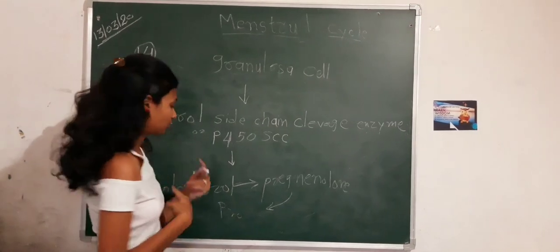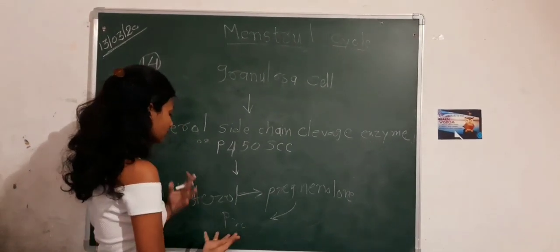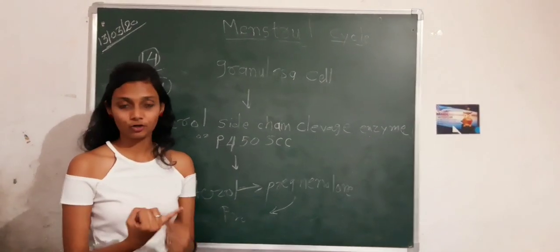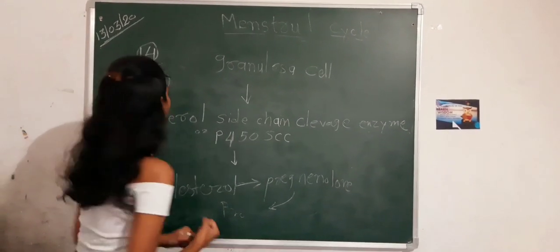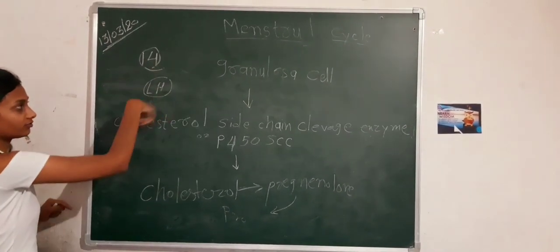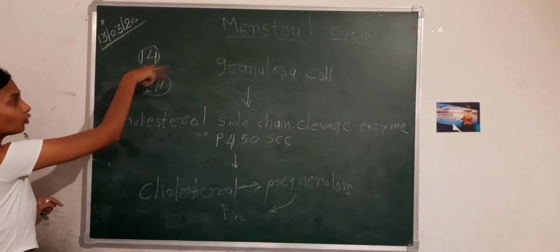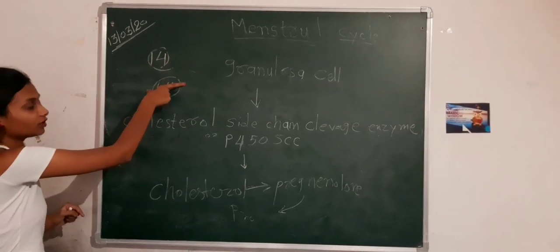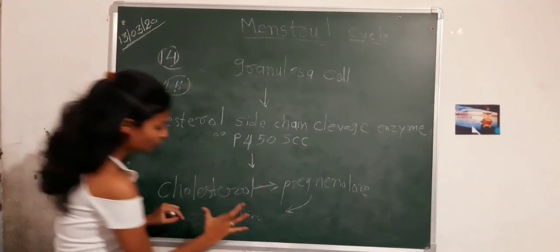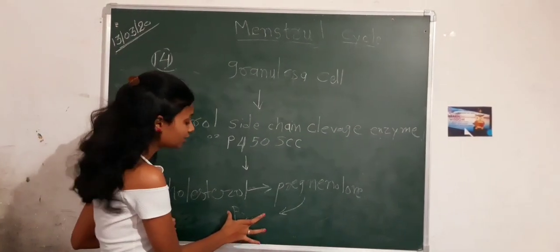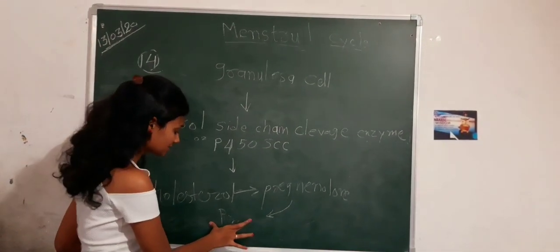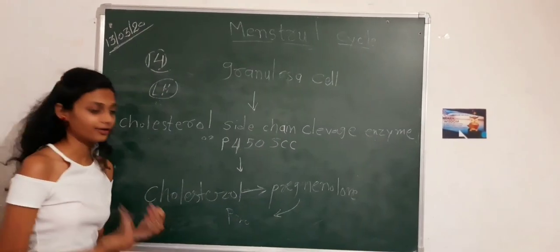Females mainly produce two main hormones, androgen and progesterone. After the ovulative phase, luteinizing hormone decreases and progesterone increases. Progesterone increases in number more than the androgen.